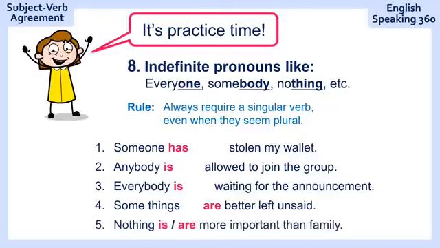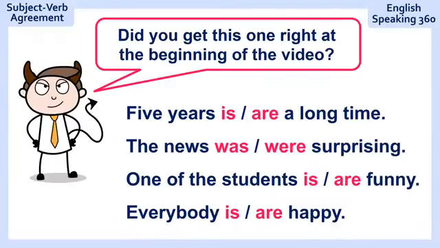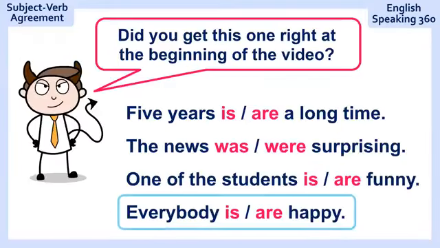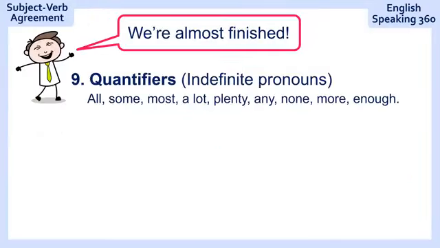Nothing more important than family. Nothing is more important than family. Did you get this one right at the beginning of the video? Everybody happy. Of course, everybody is happy. Now you know. We're almost finished. We're at number 9, quantifiers, indefinite pronouns. So all, some, most, a lot, plenty, and so on. There are so many of them.